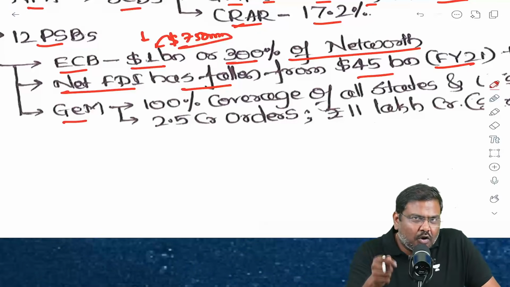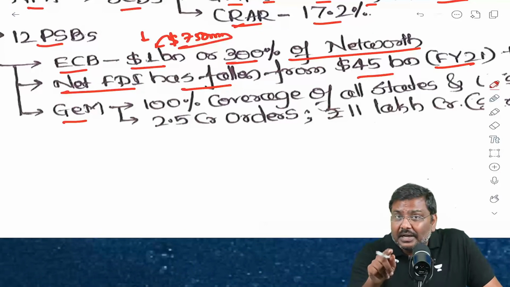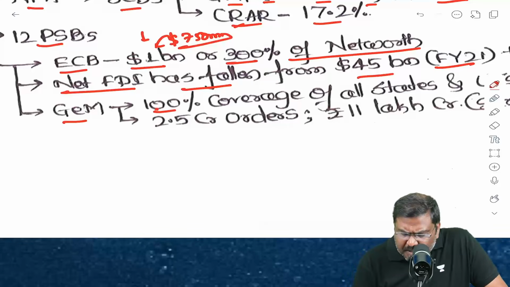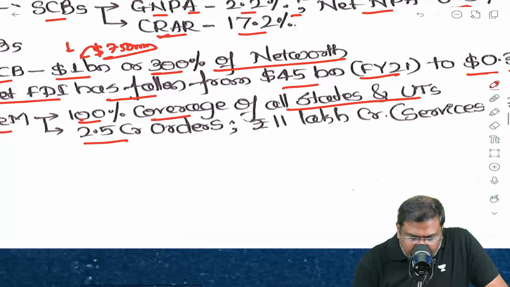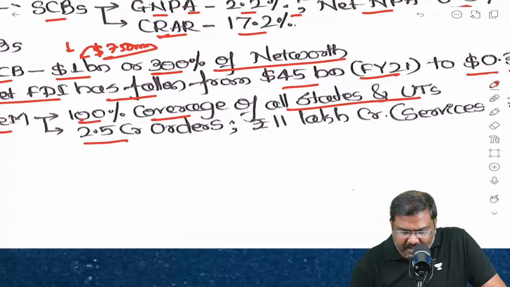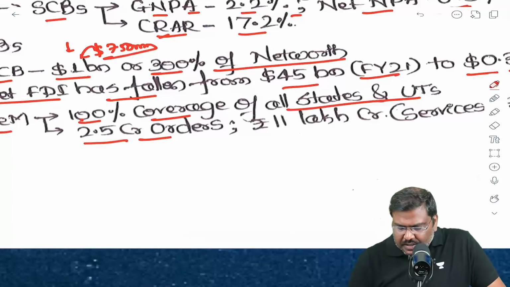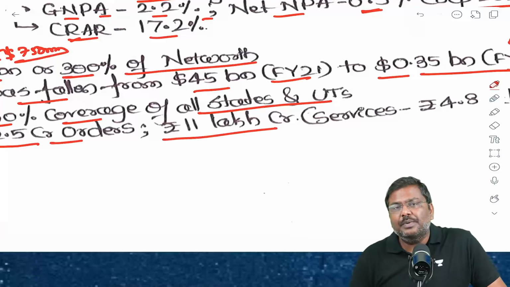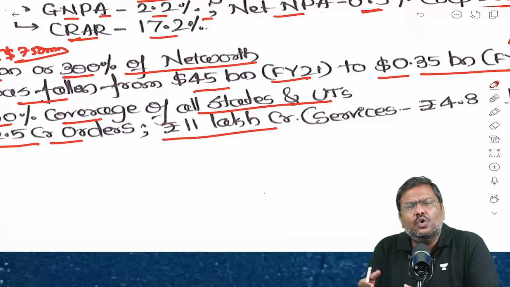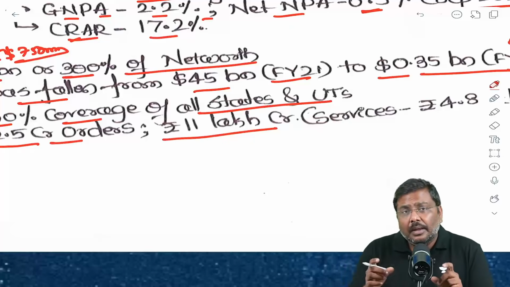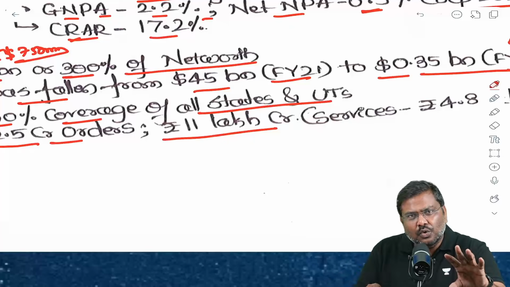I told you the Government e-Marketplace, it has completed 10 years now. 100% coverage of all the states and union territories. Performance-wise, it has completed 2.5 crore orders, 11 lakh crore rupees of orders have been placed and purchased, that is bought and sold using the GeM portal. And please remember, it includes both goods and services.